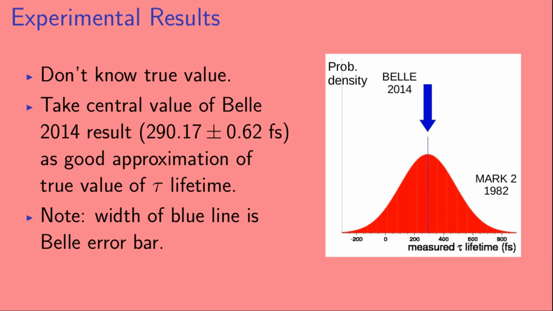Now, of course, there's the problem that we don't know the true value of the tau lifetime. So instead, we take the central value of the Belle 2014 result. So that result was 290.17 plus or minus 0.62 femtoseconds. And we're going to take that as a good approximation of the true value of the tau lifetime. And I'd like to note that the width of the blue line in this plot is the Belle error bar. And I don't mean the width of the blue arrow, I mean the width of the very, very thin blue line.